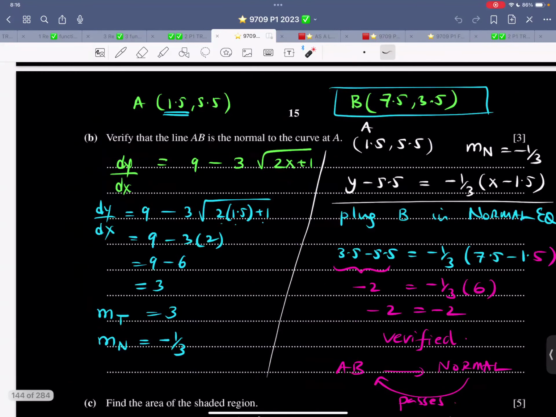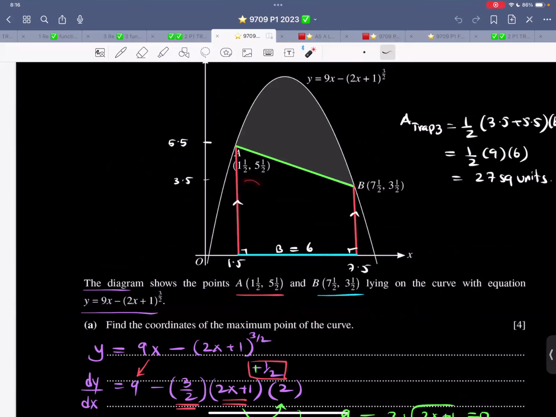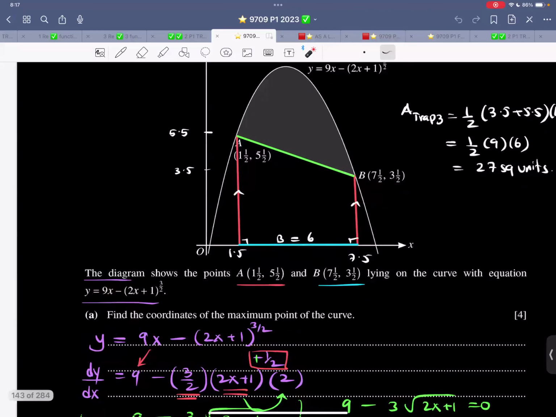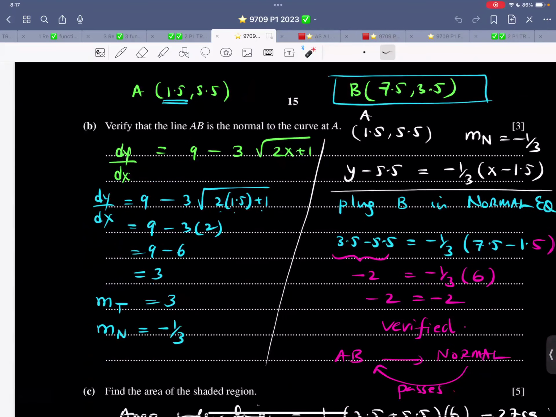Then it says verify that AB is the normal to the curve at A. So now what do I have? I have the A coordinate. I have the B coordinate. Just go ahead and find the equation of the normal. It should pass through this. So now what do we do? The normal is at what point? Normal to the curve at A. So dy/dx is given. Plug in x equals 1.5. So let me show you. That means over here, plug in x equals 1.5.